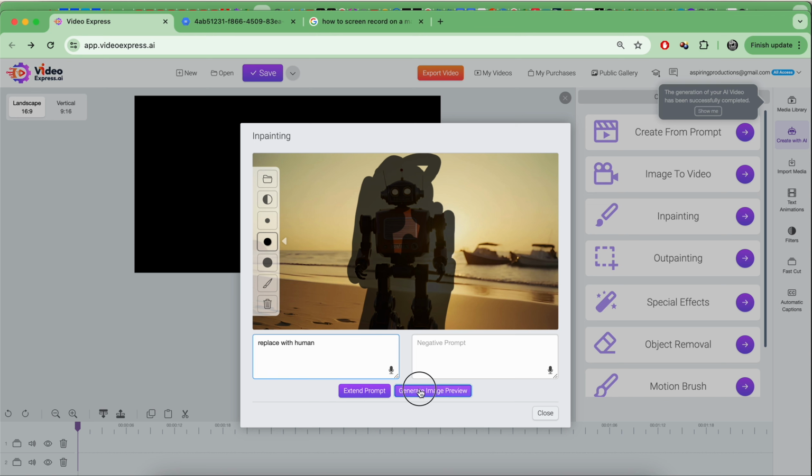Okay, generate image preview. I hope this works. The last time I tried it did not work, so does it work? Did it work? No, this one did not work.